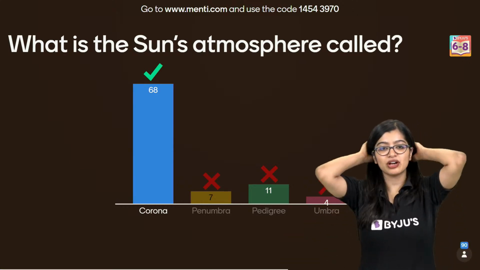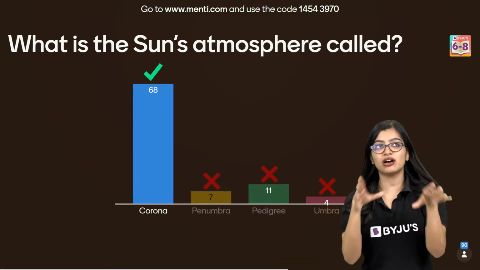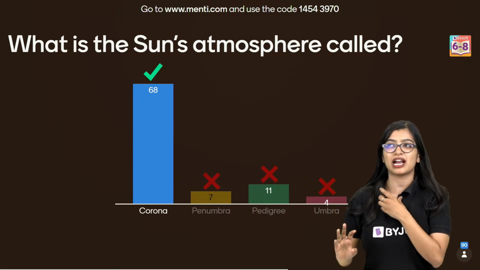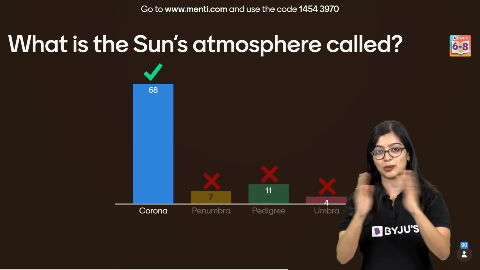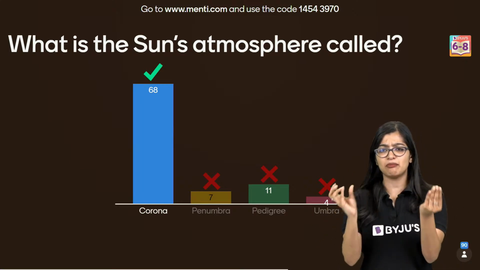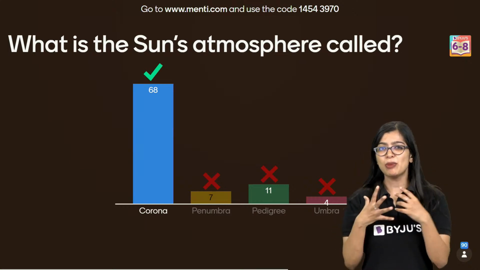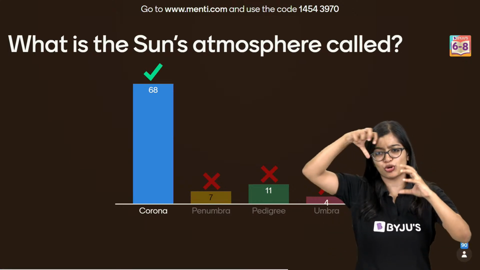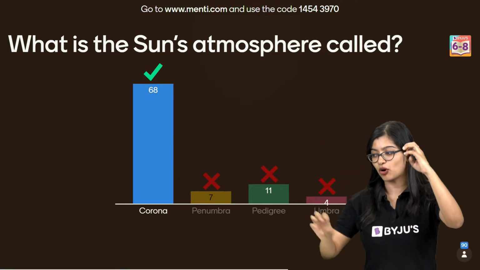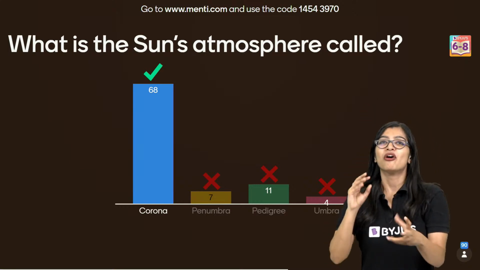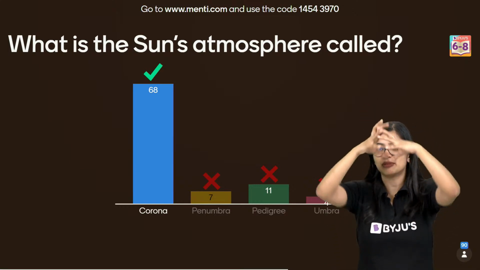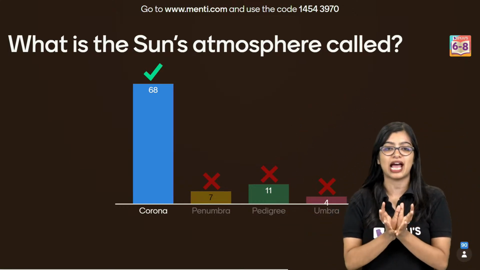Ma'am, is atmosphere a layer? See, atmosphere in our case, I always like to explain atmosphere with the help of our Earth, our planet, right? Atmosphere is like a blanket. Normally when you make models of your Earth, you make an Earth and then you put a little bit of cotton around it. You use cotton to represent clouds, but sometimes if you want to give an atmosphere feel also, you can use that cotton.